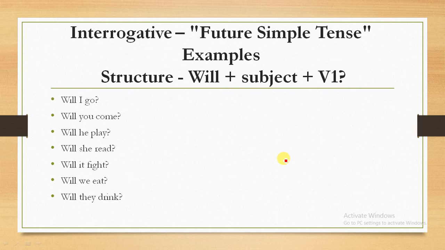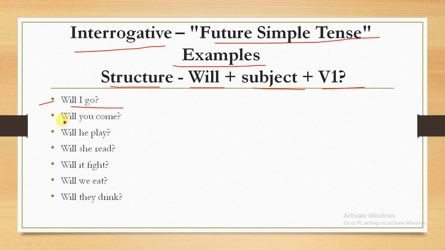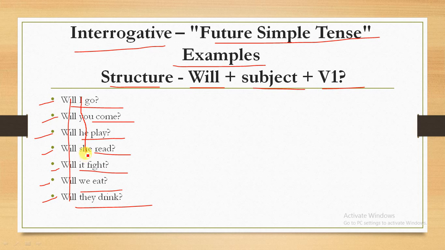Here we will see some examples of interrogative sentences in the future simple tense. One more time, the structure is will plus subject plus verb base form. Will I go, will you come, will he play, will she read, will it fight, will we eat, will they drink. Will is common for all, then the subject, and then the verb.